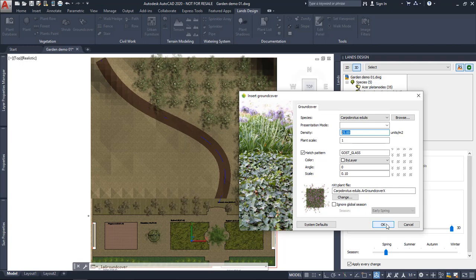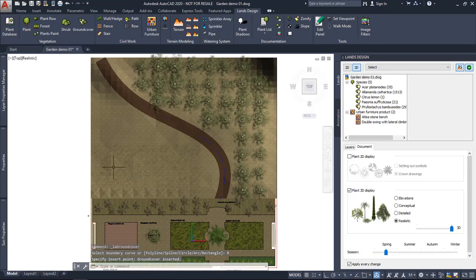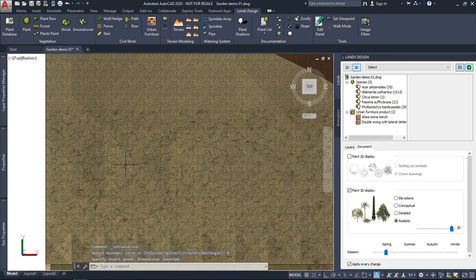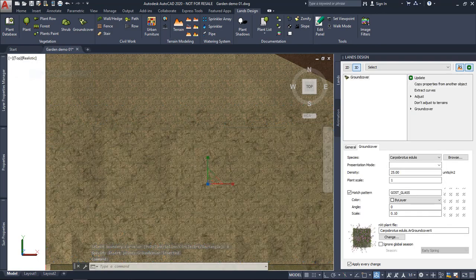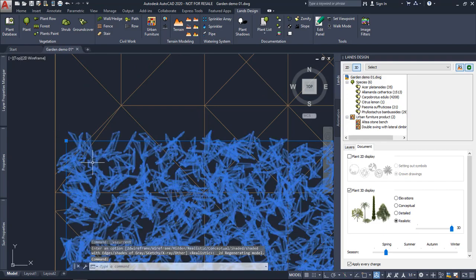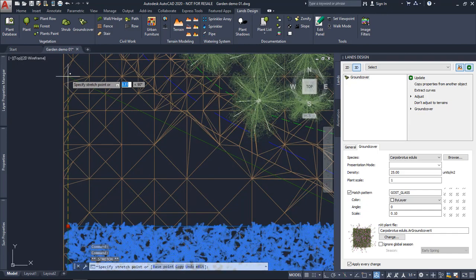All right, and finally, after clicking OK, I can just draw them using any of these options or by selecting a curve. Okay, I'm going to use the rectangle option and draw the ground cover on this area. If I take a closer look, I can select this, okay, and I will switch to wireframe because I'm going to change the boundary just by modifying the control points of the curve used to generate these limits.